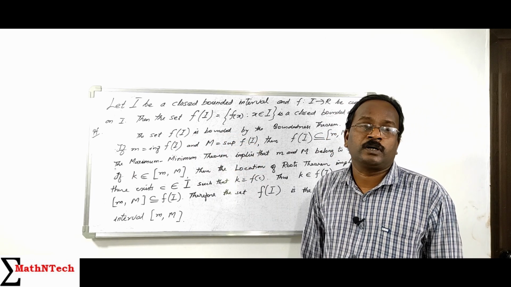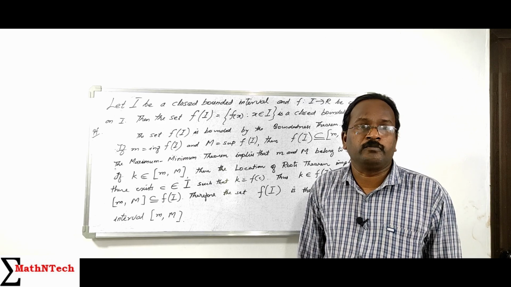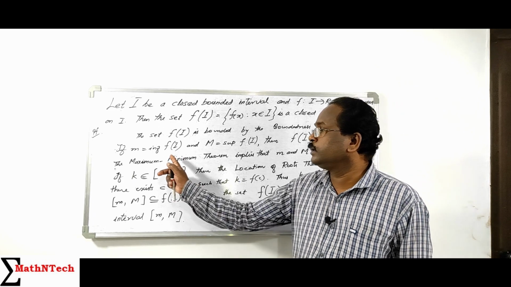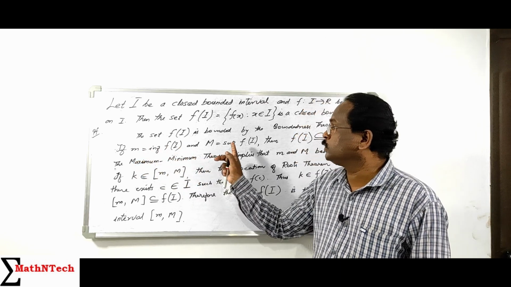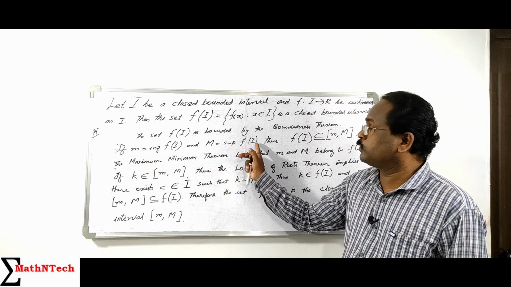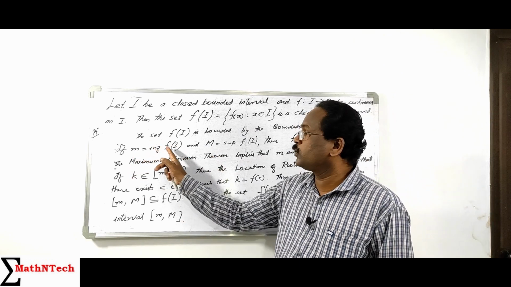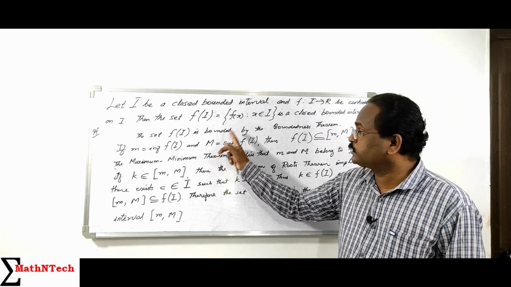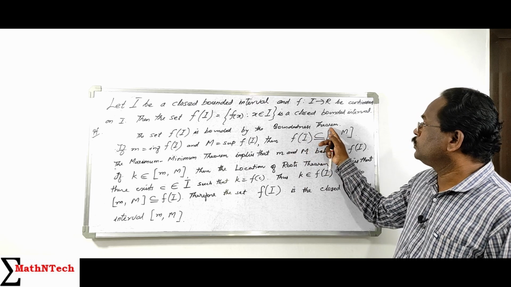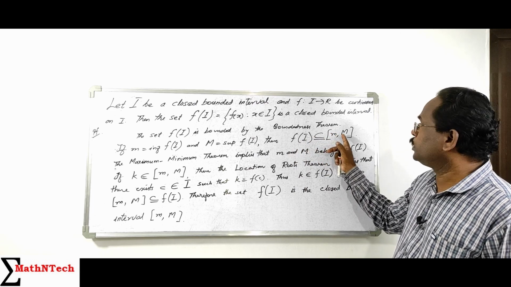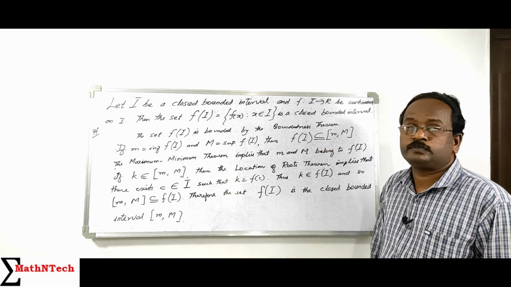And by the maximum minimum theorem, f of I has absolute maximum and absolute minimum on I. So we take the absolute minimum value, that is the infimum value, equal to small m, and the supremum value, that is the absolute maximum value, equal to capital M. So f has the least value small m and the maximum value capital M. Then clearly the range is contained in the closed interval m, M, that is the infimum value and the supremum value.